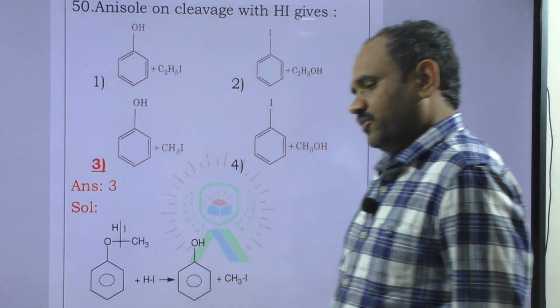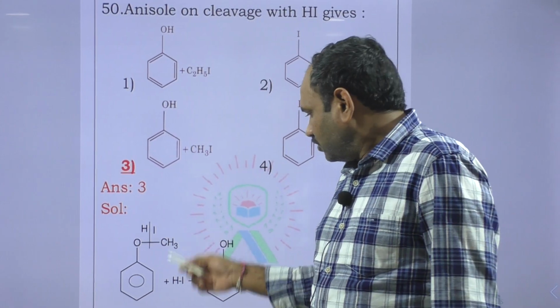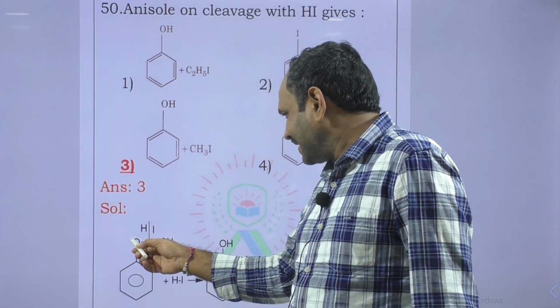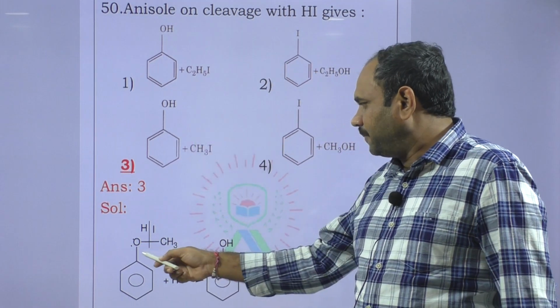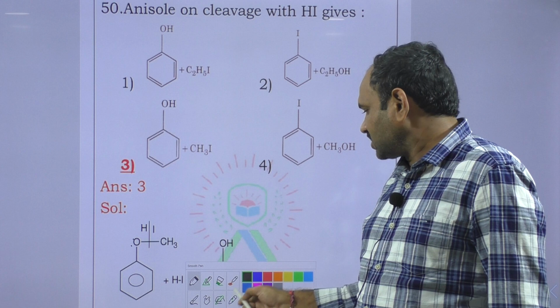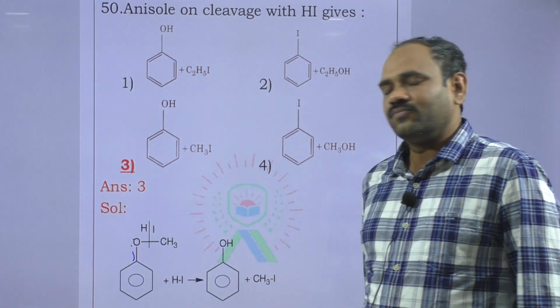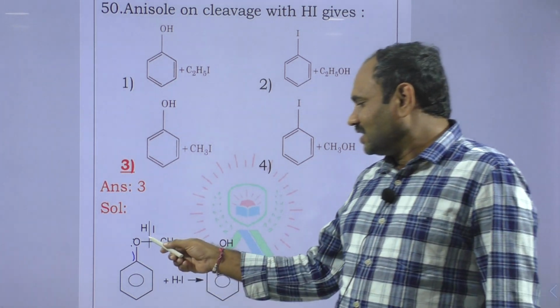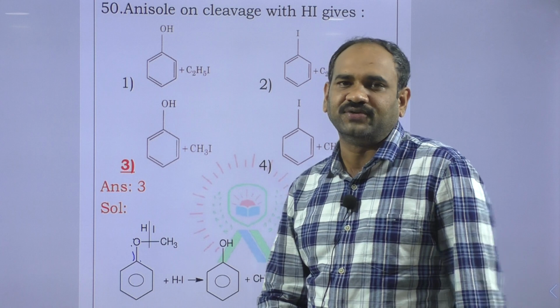When anisole reacts with HI, due to resonance between lone pairs of oxygen and benzene, here there is a double bond character. That's why the cleavage of this oxygen and benzene bond is somewhat difficult.